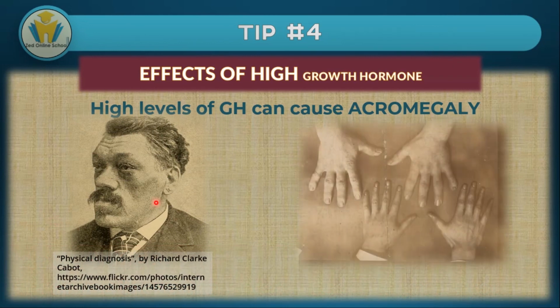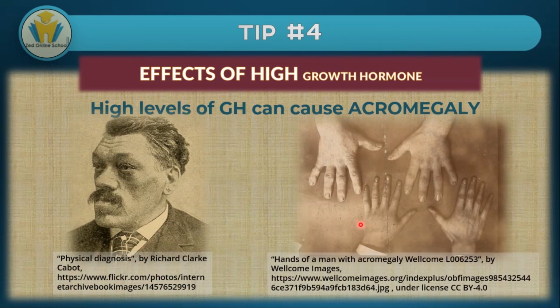Another thing that people with acromegaly are found to have is that their fingers are not very normal. They are long and big. As you can see, this is a comparison of two hands. These bigger ones are the hands of a person suffering from acromegaly, while these smaller ones are the hands of a person who's not suffering from acromegaly.